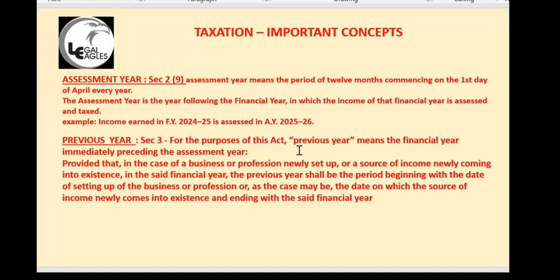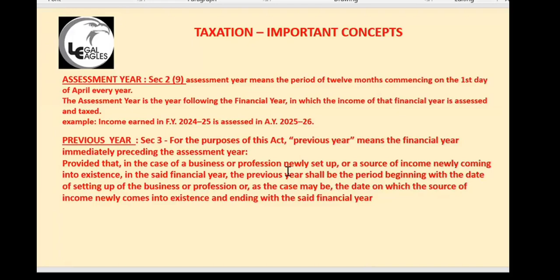Previous year, section 3, provided that in the case of a business newly set up, here I gave that condition. In the case of a business or profession newly set up or a source of income newly coming into existence in the said financial year, the previous year shall be the period beginning from the date of setting up of the business or profession.